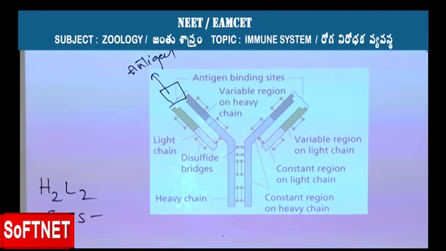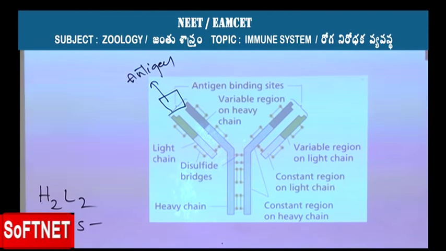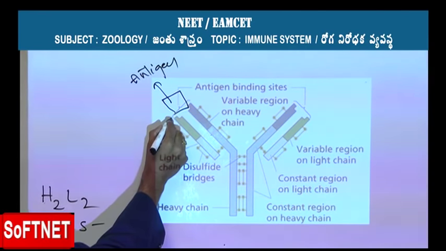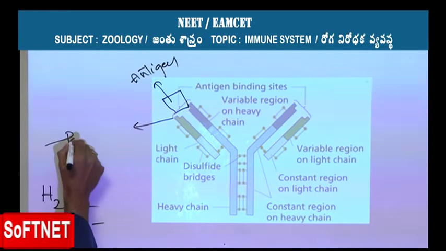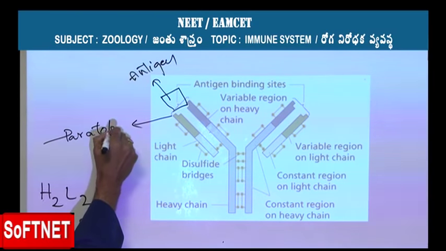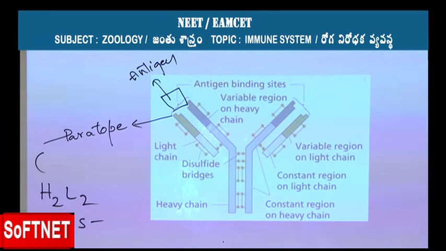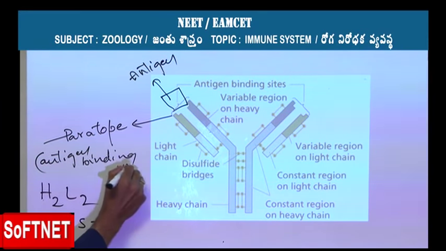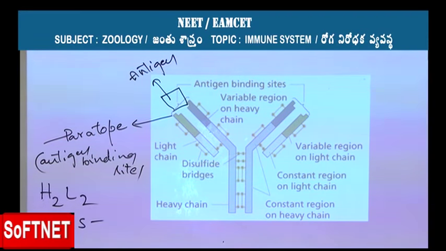The portion of the antibody which is responsible for binding with the antigen, the part of the antibody which binds with an antigen, is called the paratope. So paratope is nothing but the antigen binding site, which is present at the ends.